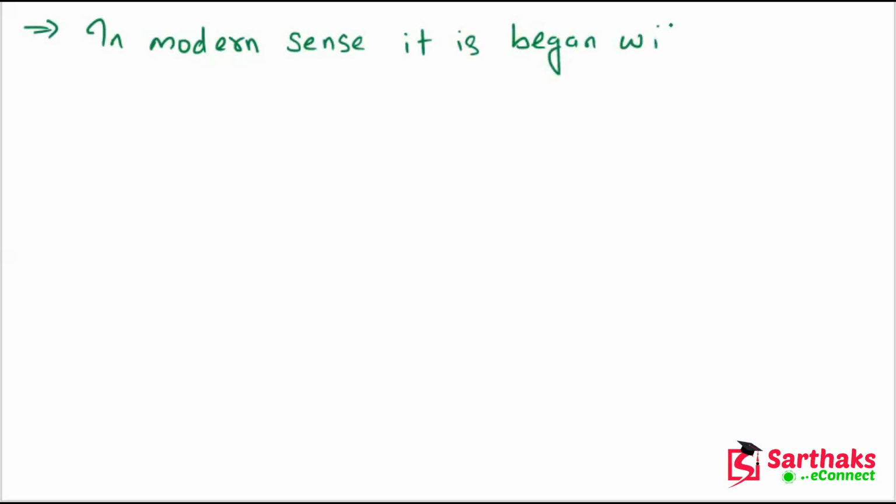Okay, in the modern world, it began with the Greek approach. In the modern sense, it began with the Greek mathematician, what?